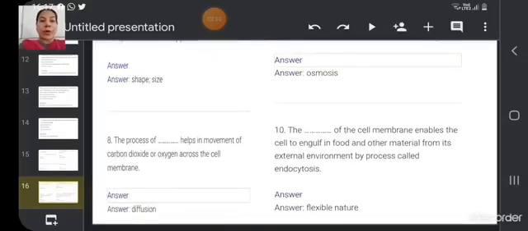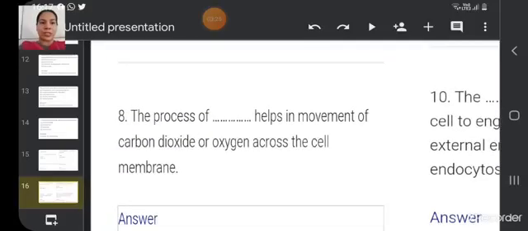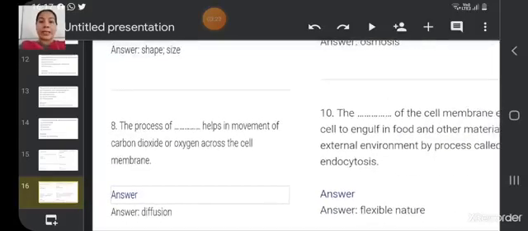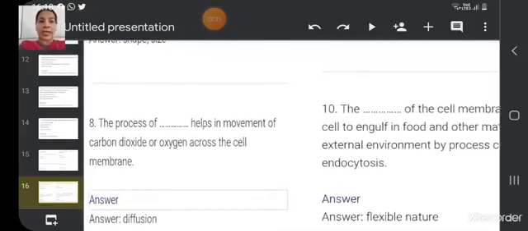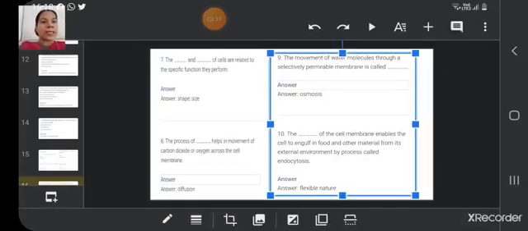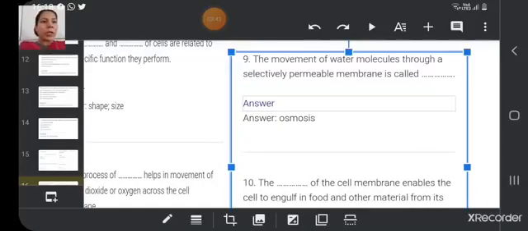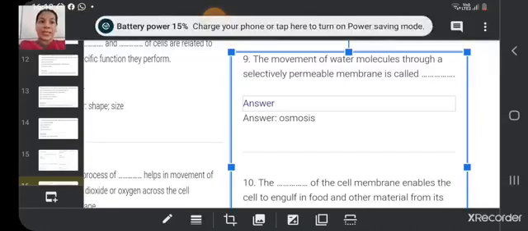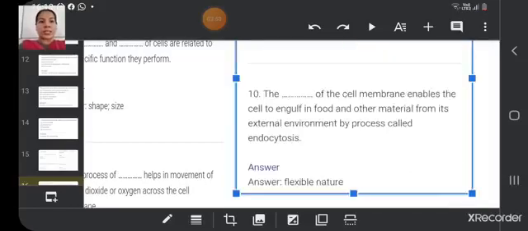Next is: the process of dash helps in the movement of carbon dioxide and oxygen across the membrane. So the answer is diffusion. The diffusion process helps in the movement of carbon dioxide and oxygen across the membrane. The next question is: the movement of water molecules through a selectively permeable membrane is called dash. So it is osmosis. The movement of water molecules through a selectively permeable membrane is called osmosis.